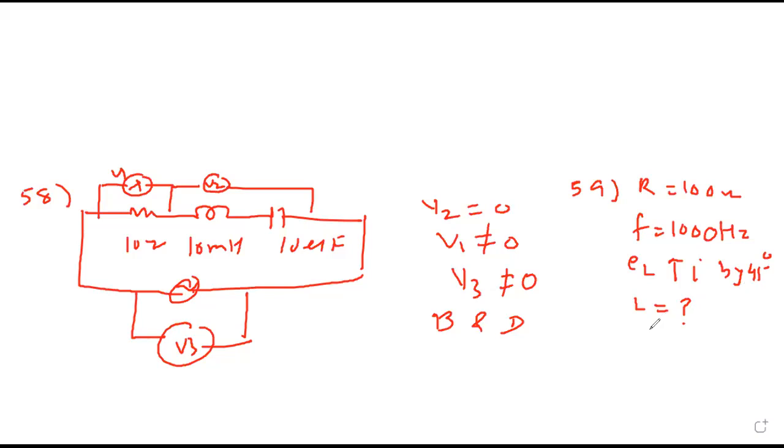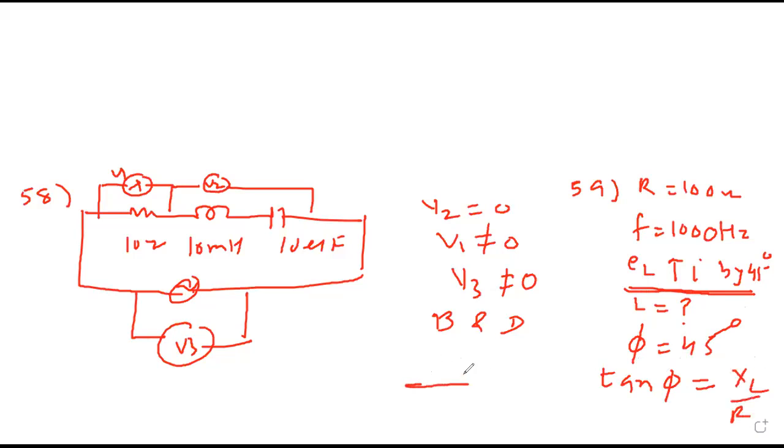What is phase angle given between voltage and current? 45 degree. So can I say tan phi, that means phase angle, tan phi is XL by R. In phasor diagram, this is R, this is XL, this hypotenuse is called impedance, this is phi. So can I say tan phi is XL by R? Yes.